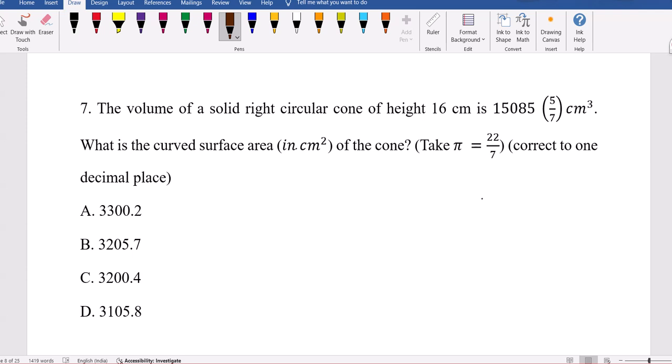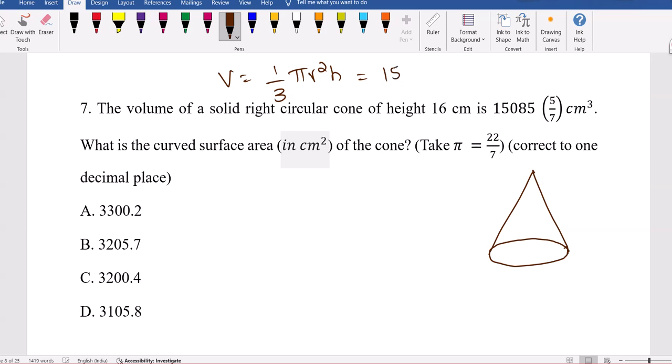The volume of a cone is 1 by 3 pi r square h, which they have given as 15085 plus 5 by 7. We can write it as a mixed fraction like this also. The height is given as 16. You can calculate the r value from that.